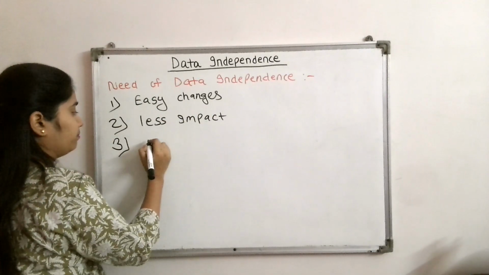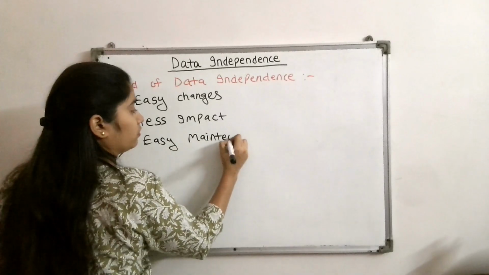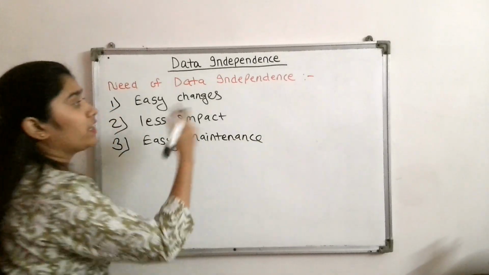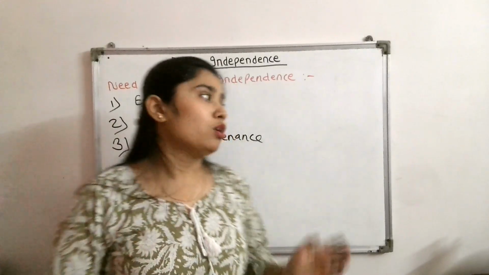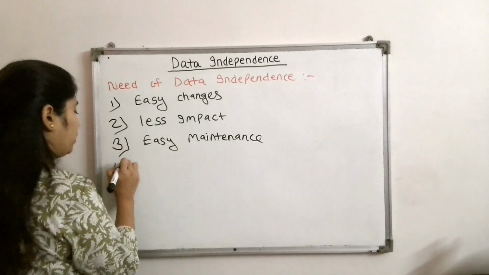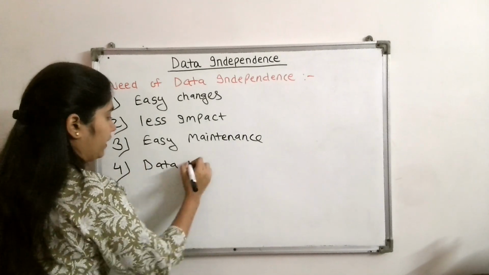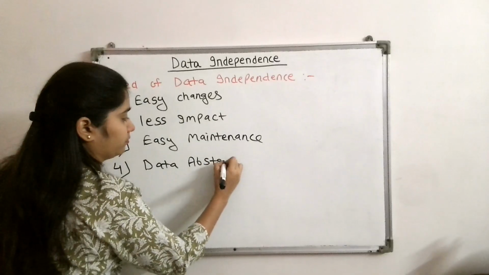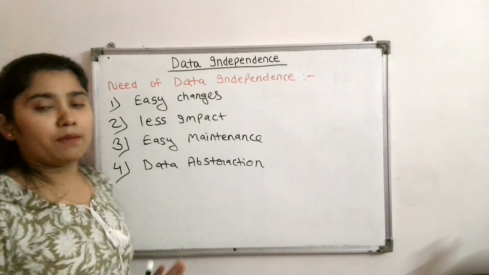Now the third is easy maintenance. Because of data independence, maintaining and updating the database becomes simpler. This is also one of the importances of data independence. Then the fourth is data abstraction. It is the best part of data independence.